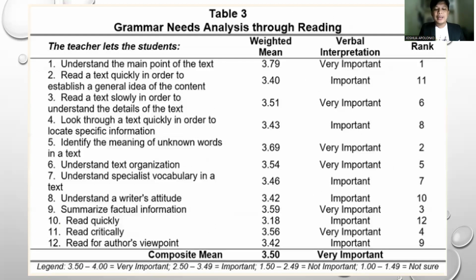For table 3, it includes the reading grammar needs analysis used by the respondents. The composite mean of 3.50 shows that the respondents typically see the grammatical assessment in reading as necessary and very important. As shown here, letting the students understand the text's main point explains that the learners activate their grammar acquisition and produce grammar learning through reading.